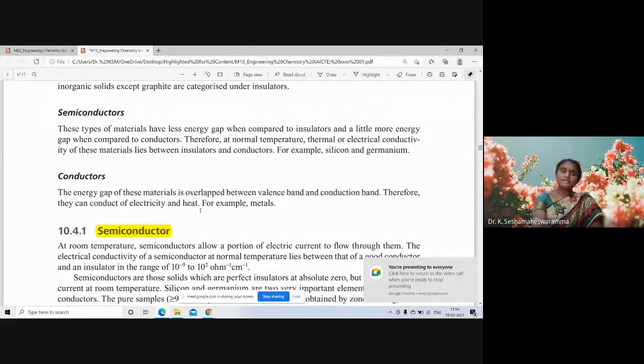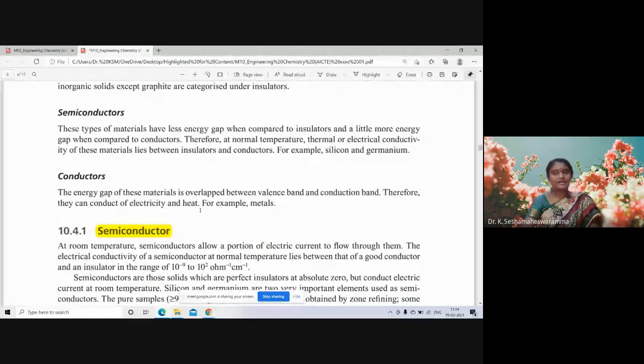Next, conductors. The valence band and conduction band of these materials are overlapped. Therefore, they can conduct electricity and heat. Example, the majority of metals.